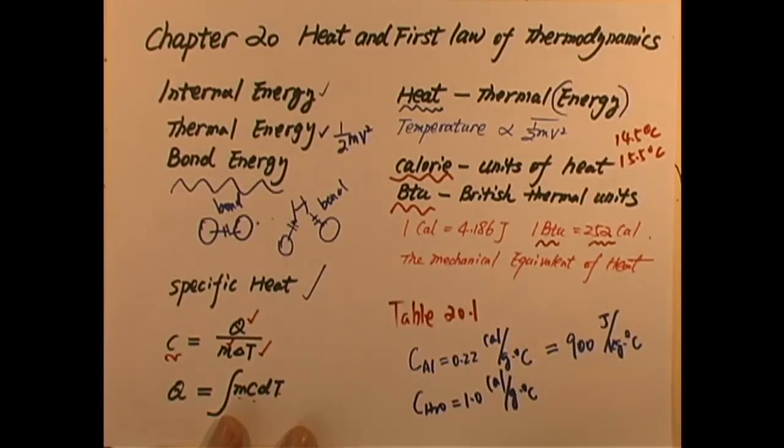As a matter of fact, this is the largest specific heat listed in Table 20.1, which means 1 gram of water, increased in temperature by 1 degree Celsius, absorbs 1.0 calorie. So water is able to absorb a lot of heat without raising its temperature too much.